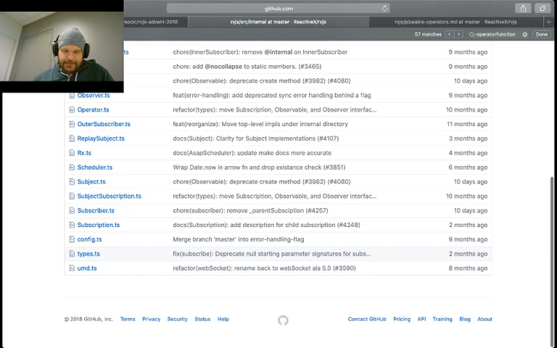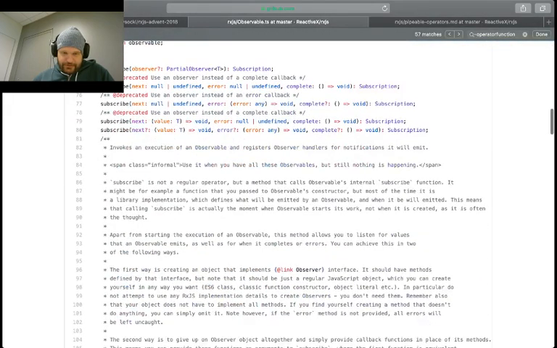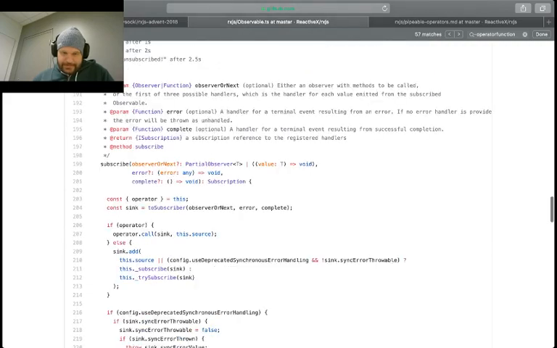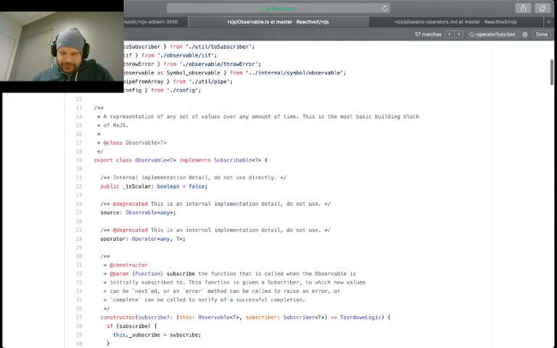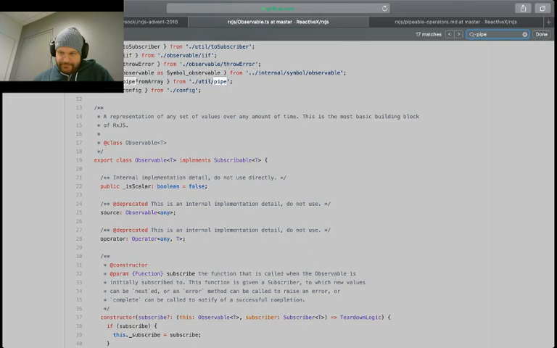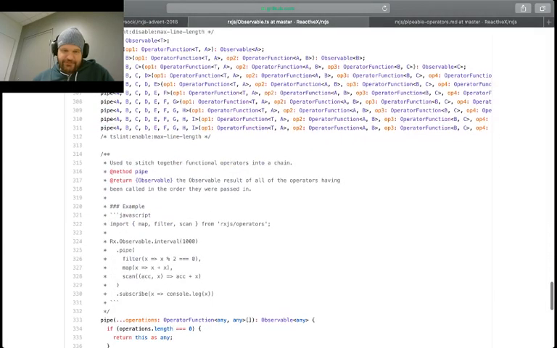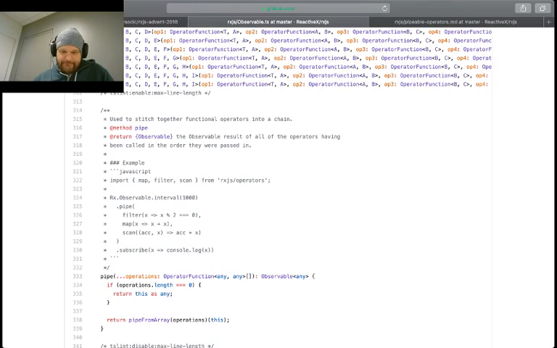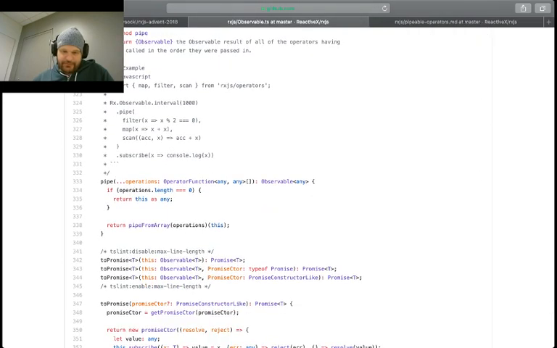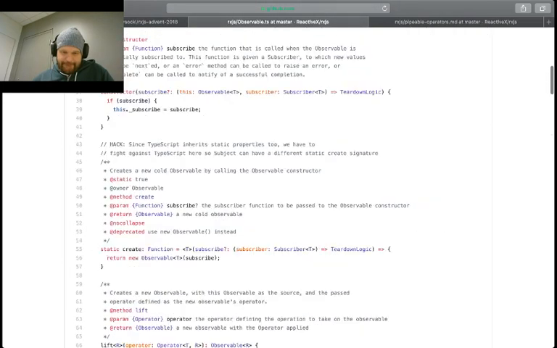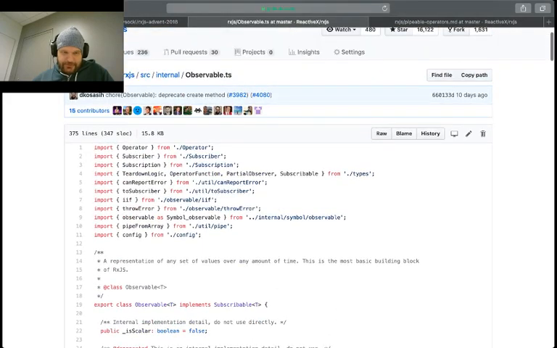So let's go back into observable and look at pipe again. There we are. So pipe basically says any number of these operations we can pipe from array. Now pipe from array goes into util and pipe.